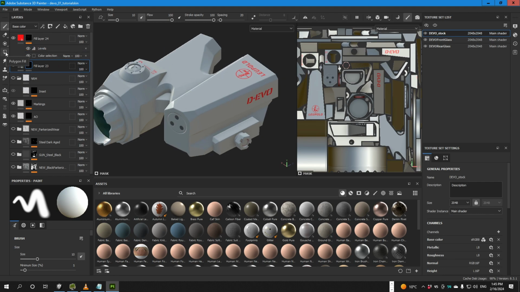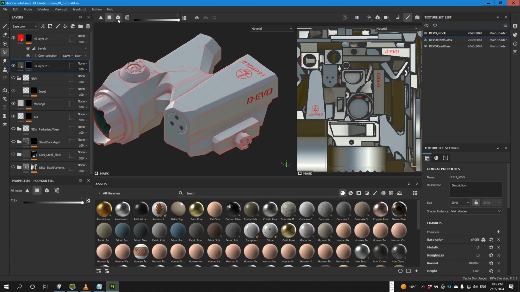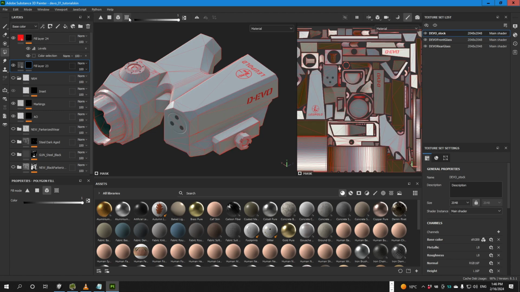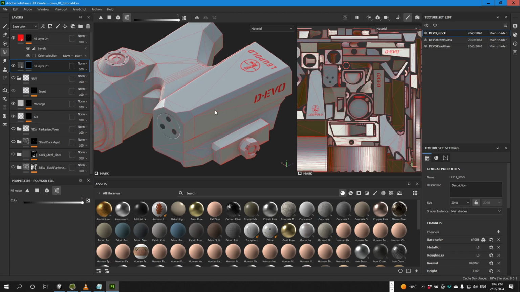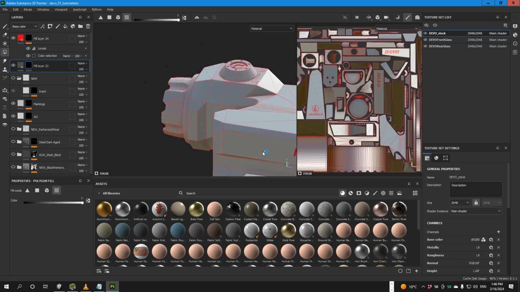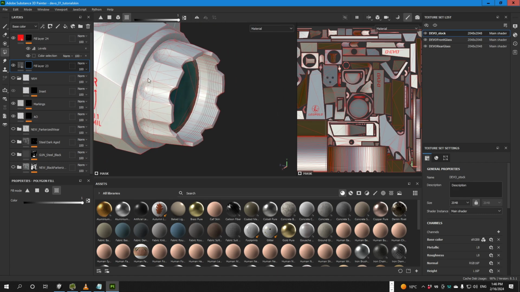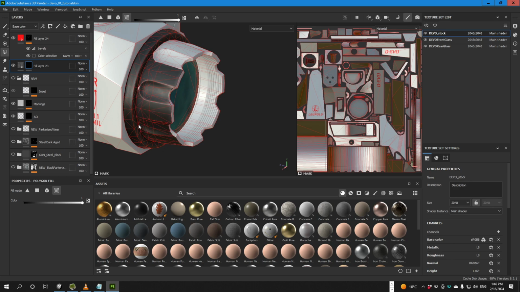Now we go here on the left side and we choose polygon fill, and then as you can see here, there's a triangle, a square, a cube, and this checkers. The cube should select a whole object, but as you can see, this weapon is made from a single object, so it's not gonna help us. So you select this checkers here and you start masking what you want to keep the original texture. For example, I would like this object to remain in the original texture.